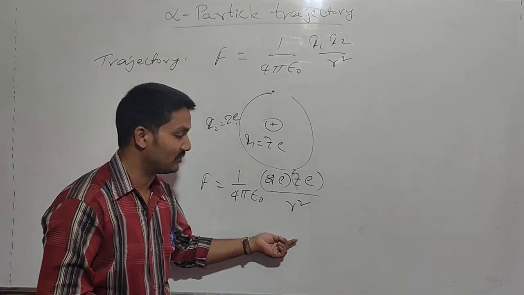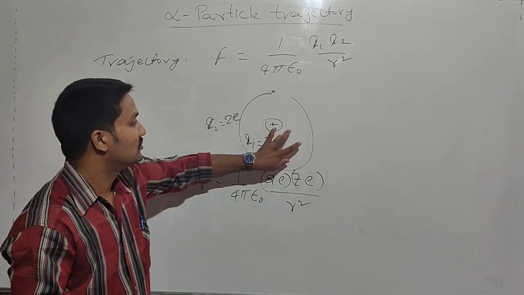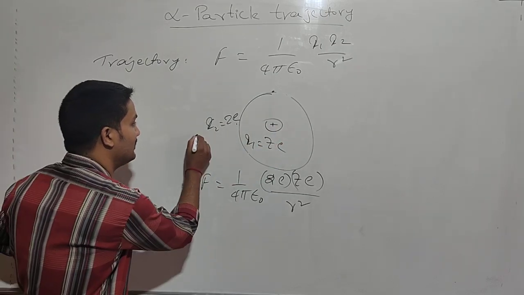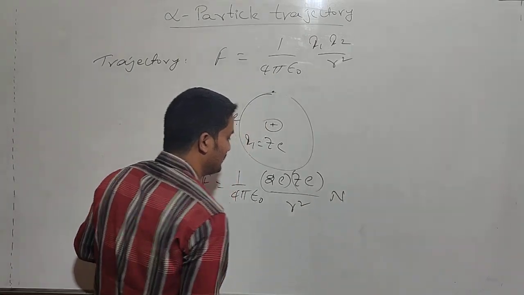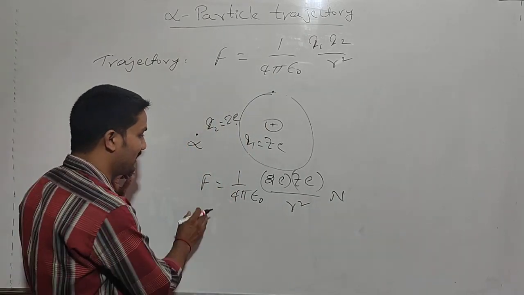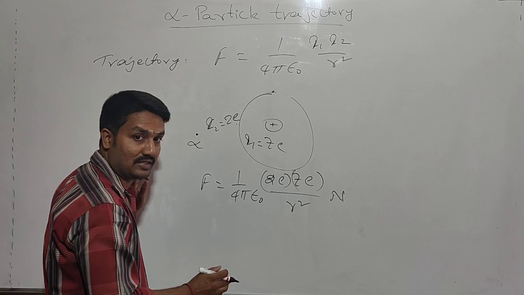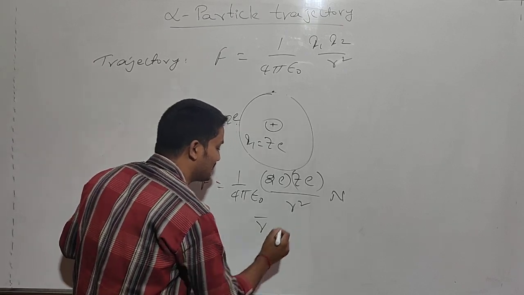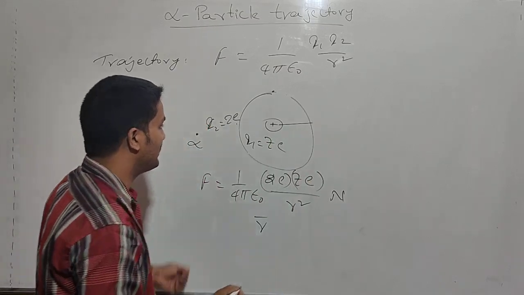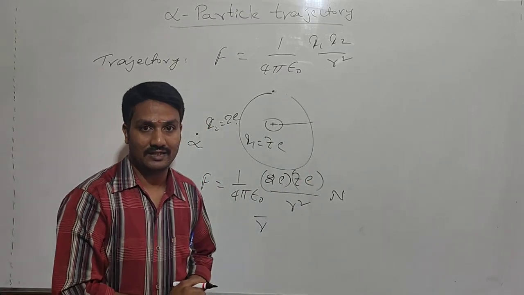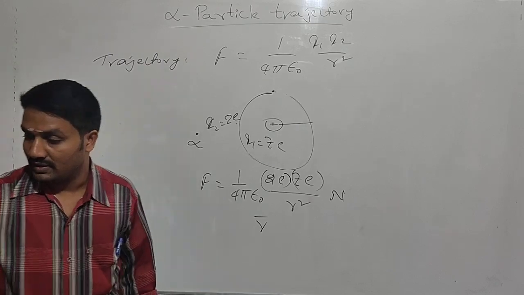This is the Coulombic force between the gold nucleus and the alpha particle in newtons. And the direction of the repulsive force is along the direction of R, that means the distance between the alpha particle and the gold nucleus.